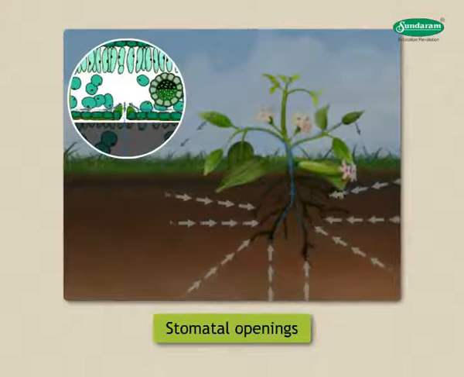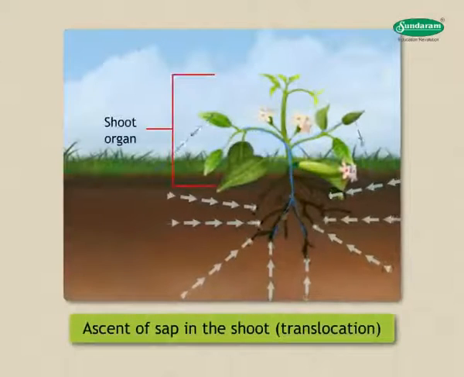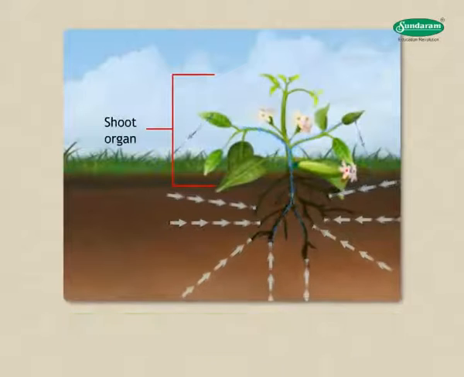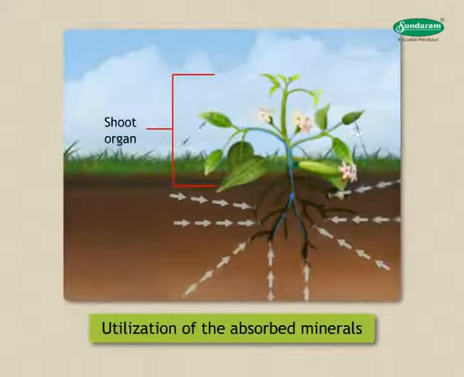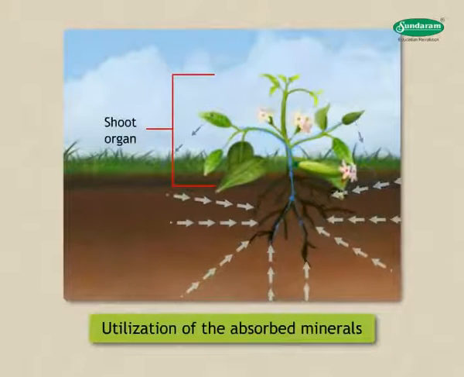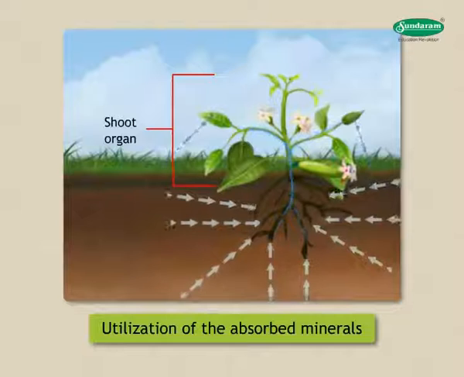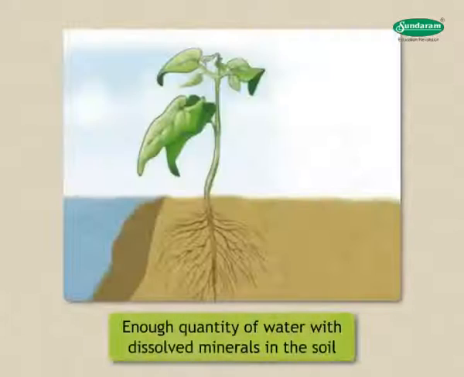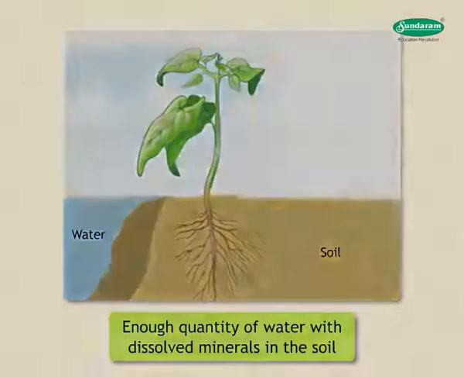This process is followed by ascent of sap in the shoot, that is translocation, and utilization of the absorbed minerals in various metabolic activities. For the above-mentioned processes to take place, there should be enough quantity of water with dissolved minerals in the soil where the plant is growing.